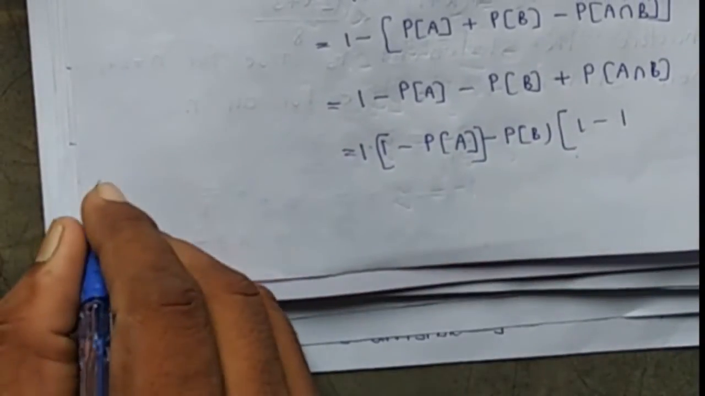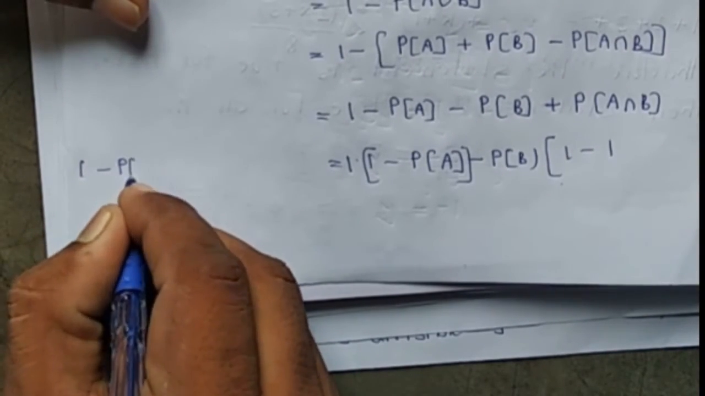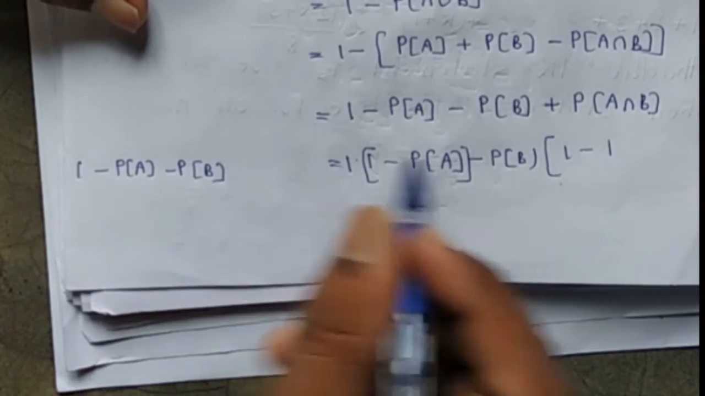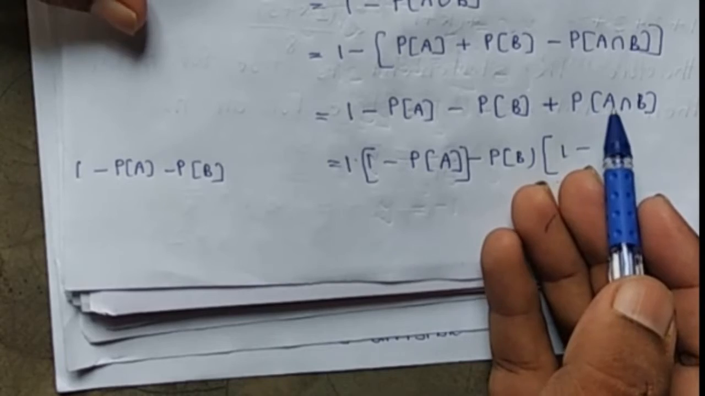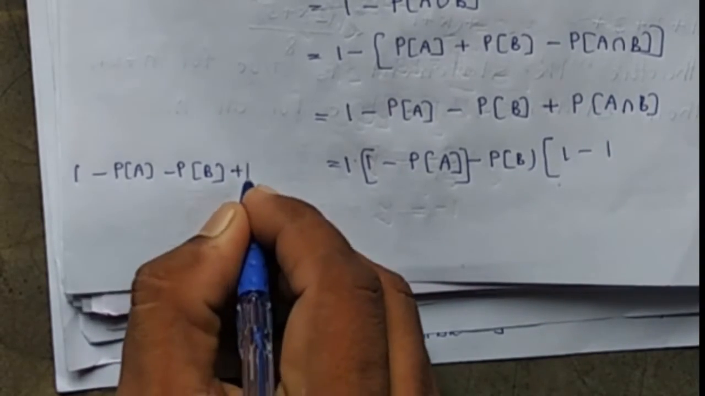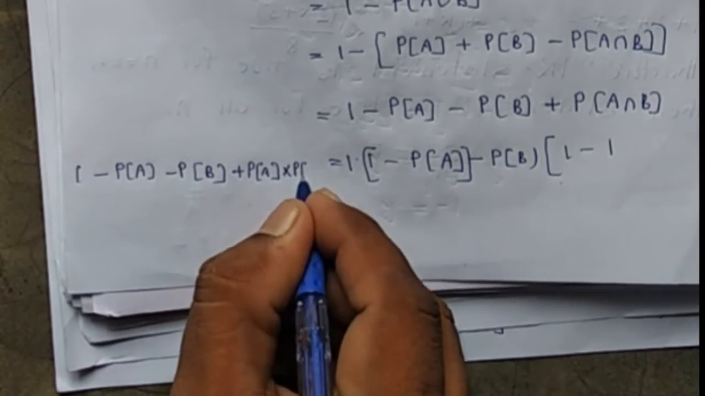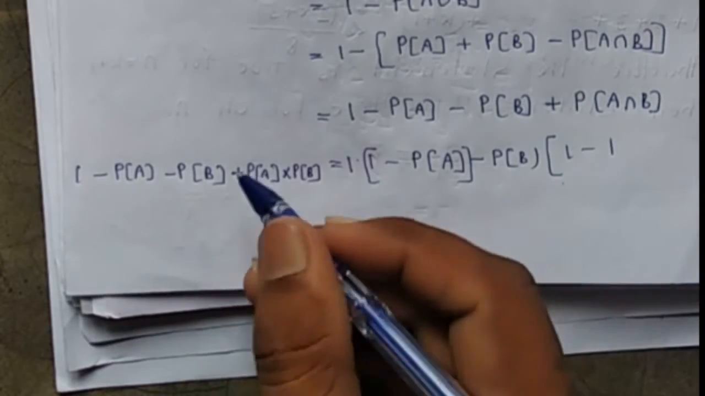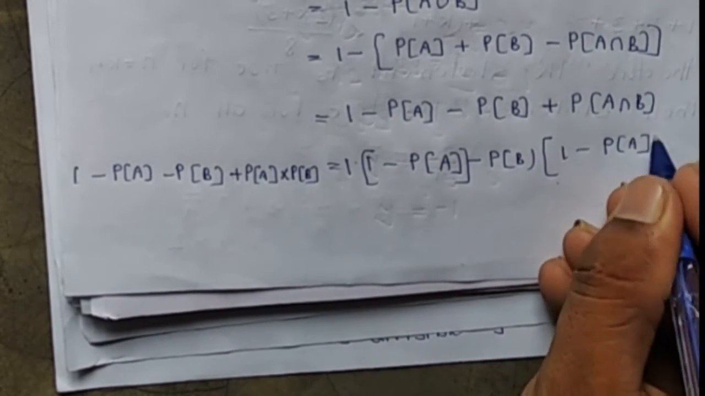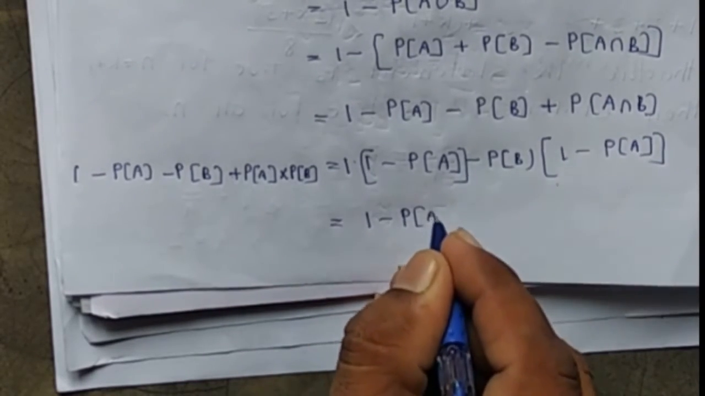It means 1 minus probability of A minus probability of B, and since A and B are independent, the simultaneous occurrence of these two events is equal to the product of these events, means probability of A into probability of B. Now probability of B common, then it is equal to probability of A, and 1 minus probability of A